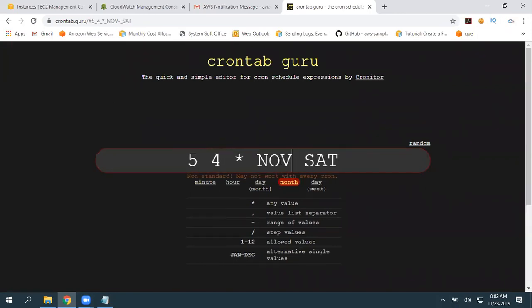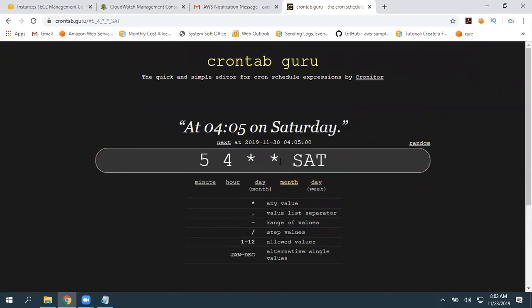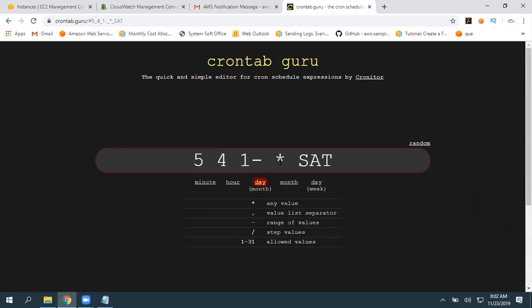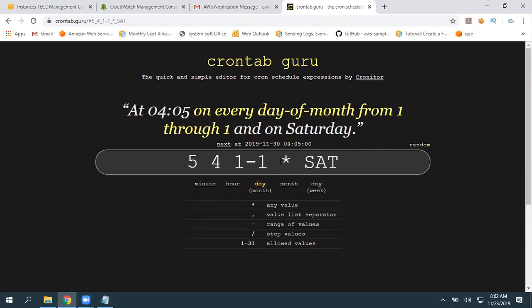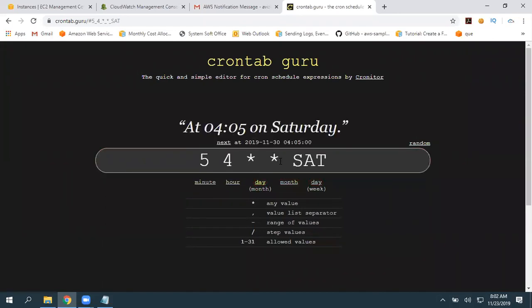Otherwise, if I want to trigger this every single month, give a star: on every Saturday, in every single month. This one is the day of the month: if that Saturday is coming on any particular day, for example 1 to 15, or on every single day within a month.